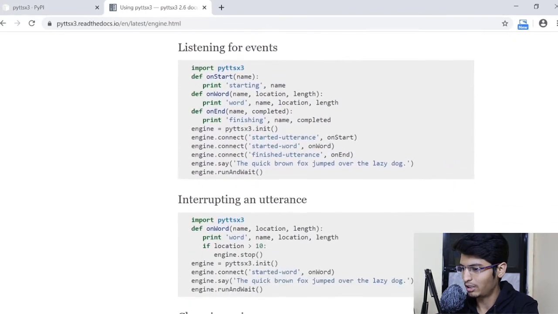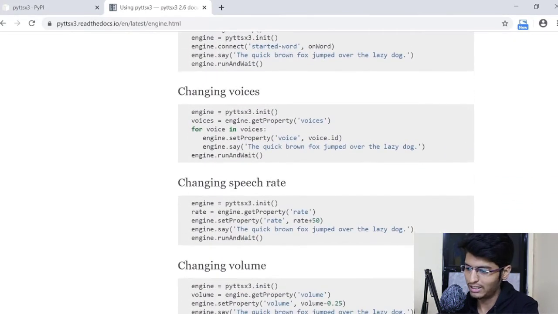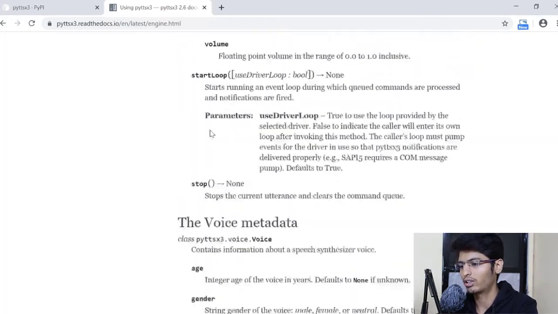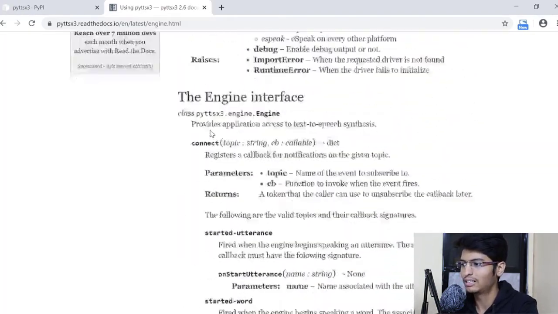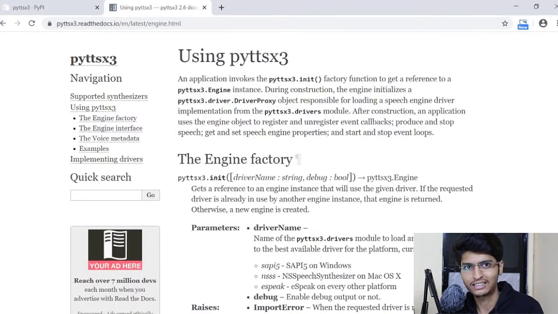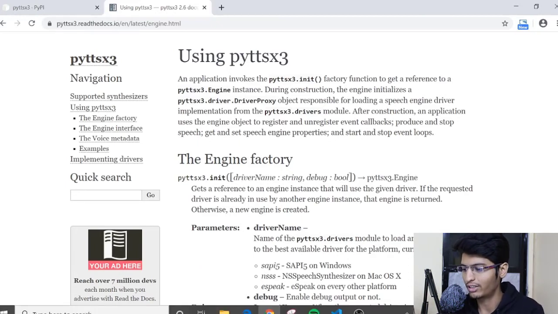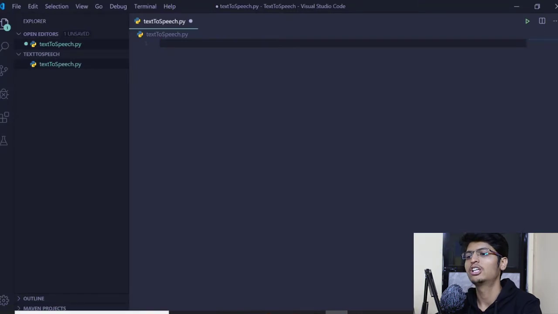And these are some example codes that if you wish, you can go through once. If you read both the pages that I showed you right now, then you will be ready with pyttsx3, and this video will be super easy for you. And if not, don't worry, we will do that in the coming 10 minutes, and I hope you will be able to understand it easily. So let's get started with the code.